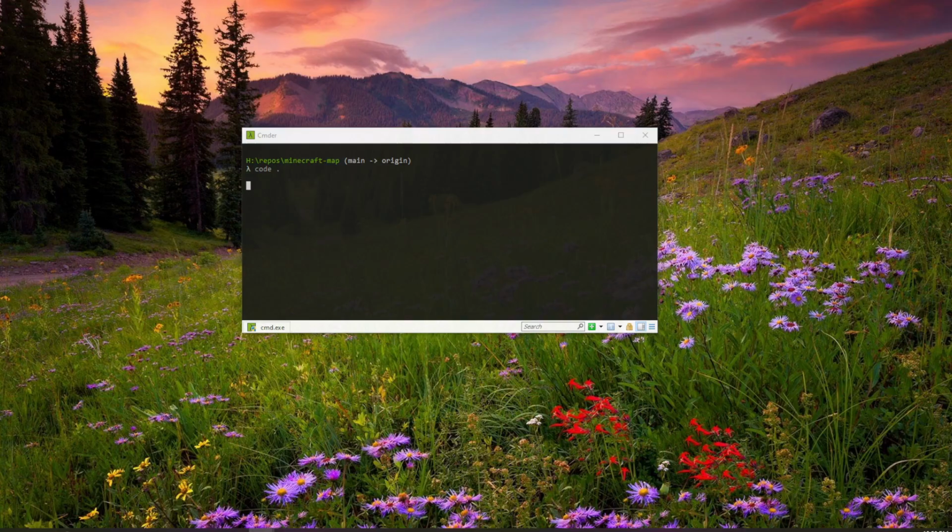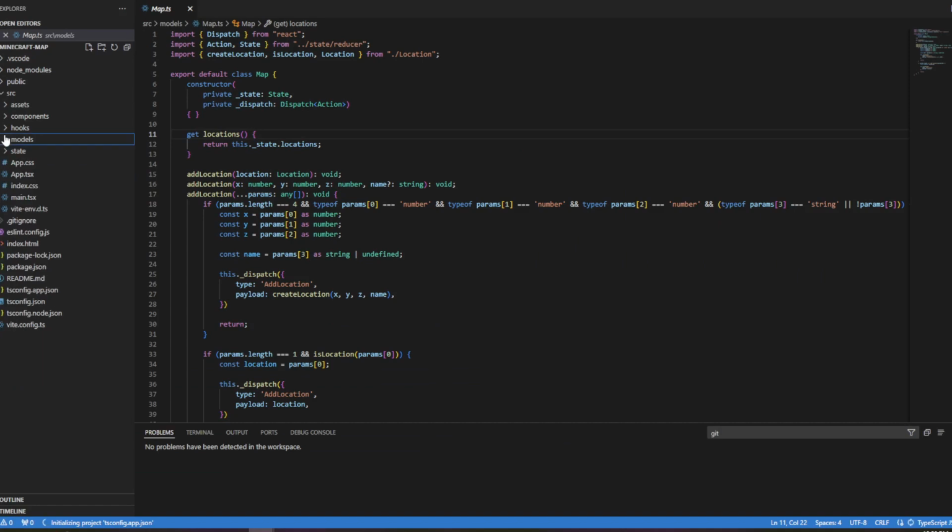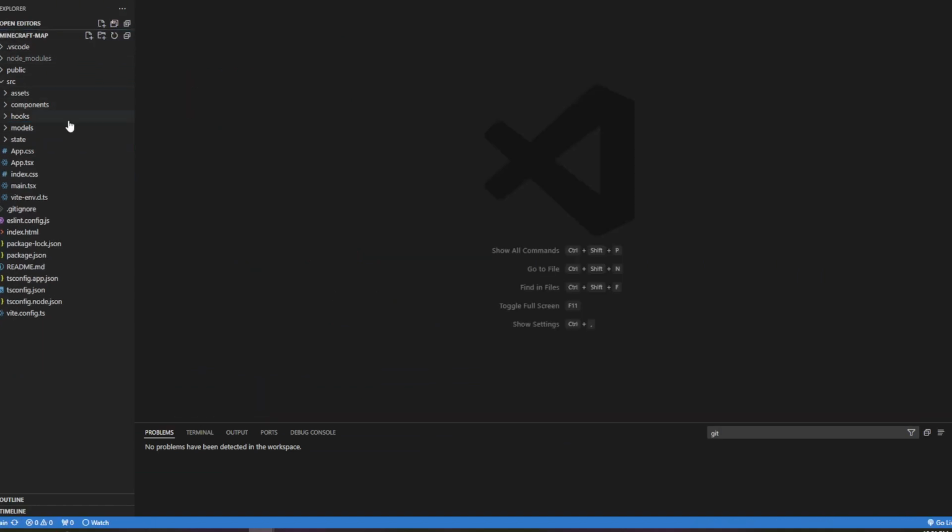I'm at my command prompt, so the only thing to do is get started and load up code. I'll close this one. There we go. Start. Close all my editors and minimize all my folders.